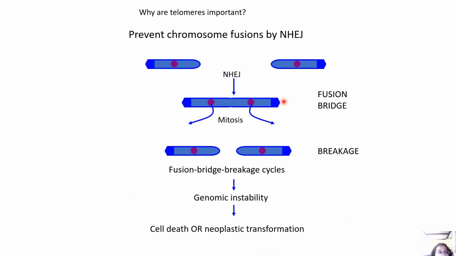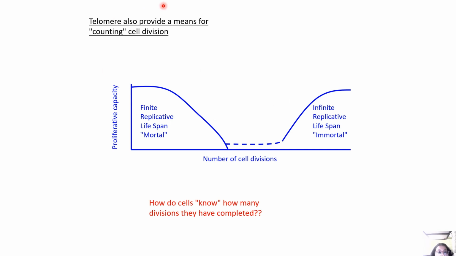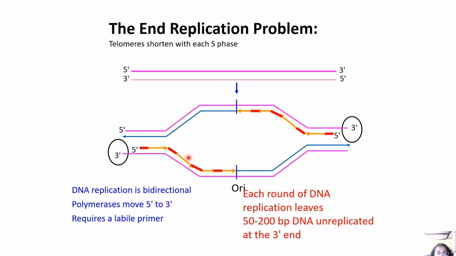Telomeres are important because they prevent chromosome fusions by NHEJ, or non-homologous end joining. Telomeres can also provide a means for counting cell divisions. The y-axis is proliferative capacity, and the x-axis is the number of cell divisions. So how do cells know how many divisions they have completed? We also know about the end replication problem. Telomeres shorten with each S phase.